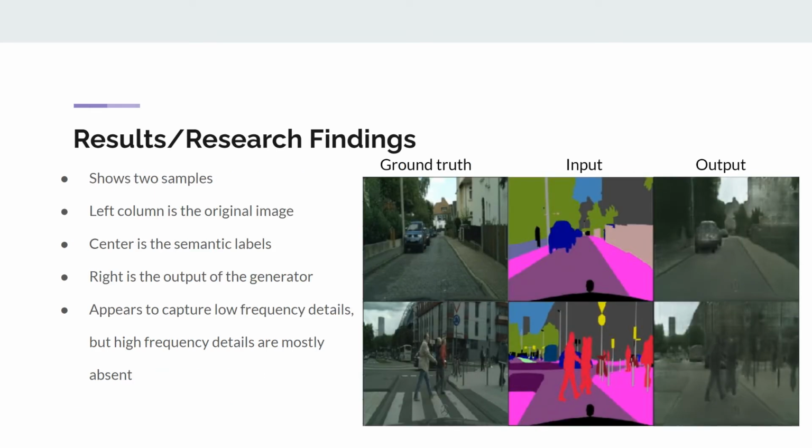In this image, you see two random samples. On the left column is the original image. The center shows the semantic labels which were provided as input into the generator, and on the right is the output of the generator. And it appears to capture low frequency details. However, some high frequency details are absent.